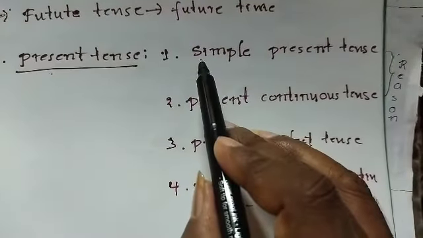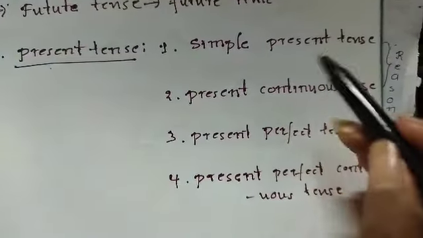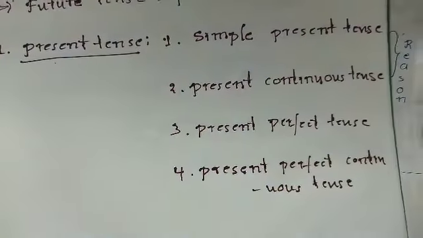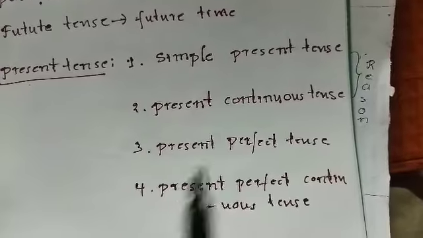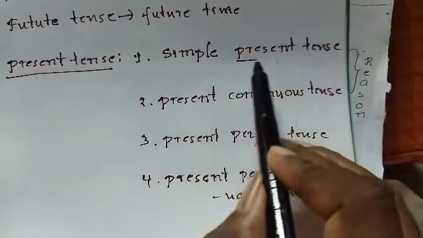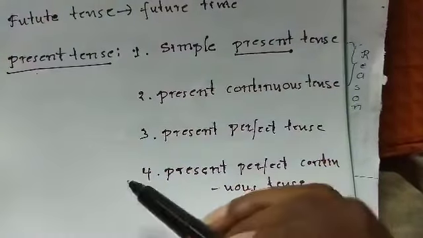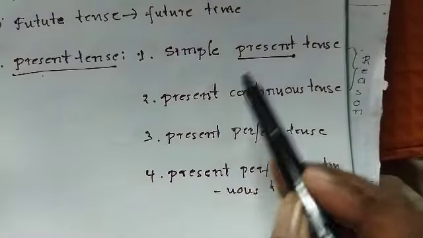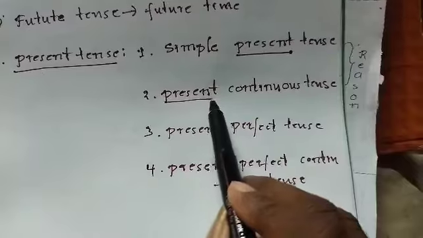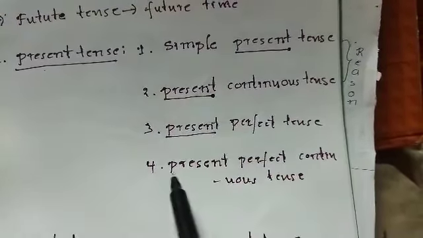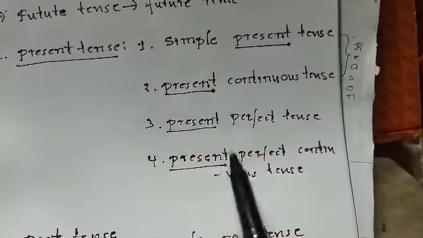If you know the simple present tense, we know the types wherever present is there. If you want to know about past tense and its types, just put past in place of present.